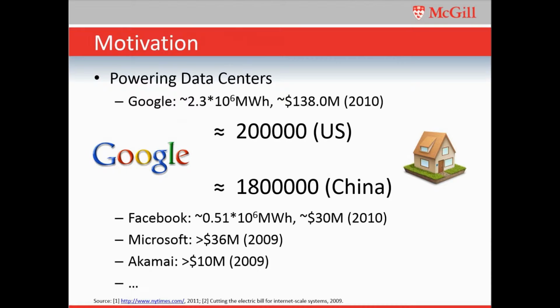These data centers consume a huge amount of electricity and thus bring large energy cost to the service providers. For example, in 2010, Google used more than 2 million megawatt hours and was about $140 million. So this scale of energy consumption is equal to that of 200,000 households in the States and nearly 2 million households in China. Service providers like Facebook and Microsoft all have tens of millions of dollars in energy costs each year. All of these providers have been beginning to reduce their energy cost.